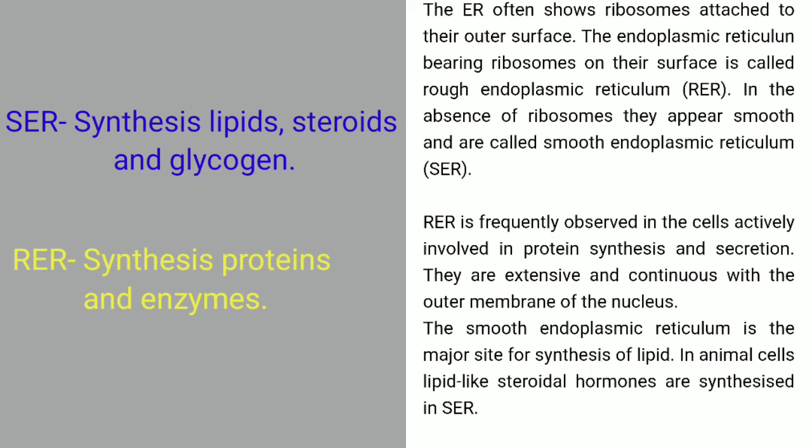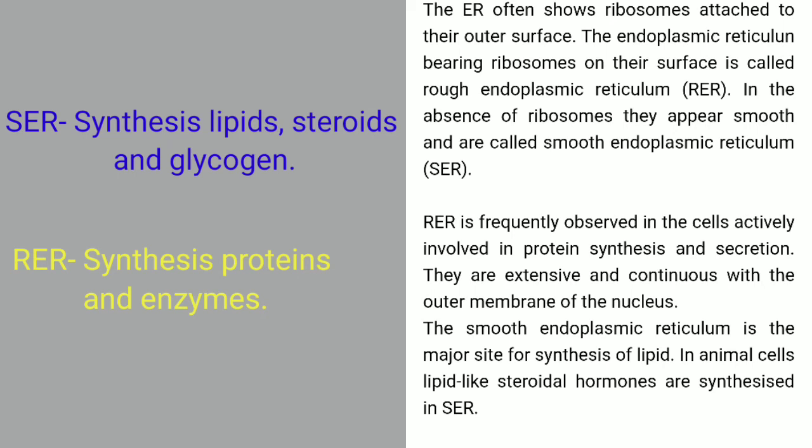And the rough-walled endoplasmic reticulum usually takes part in the synthesis of proteins and different types of enzymes. Along with that, they also have the function of secretion. As I have said, they make different types of enzymes, hence they need to be secreted. So the function of secretion is also done by the rough endoplasmic reticulum.